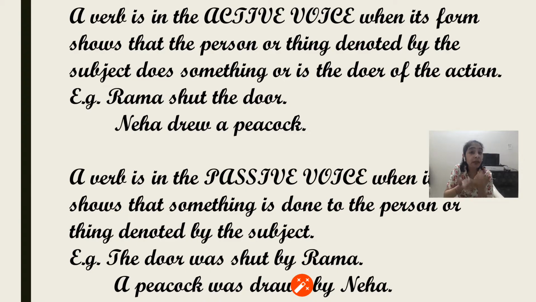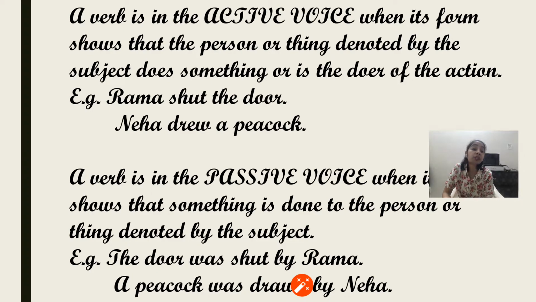Next, a verb is in passive voice when it shows that something is done to the person or the thing denoted by the subject. So whatever is the subject in the sentence, something has been done to that person or that thing, meaning some work has been performed on it. That thing is not doing any kind of action, so it is passive here. The subject is not doing any kind of action, but the action is being done on it. In that case, it is passive voice.